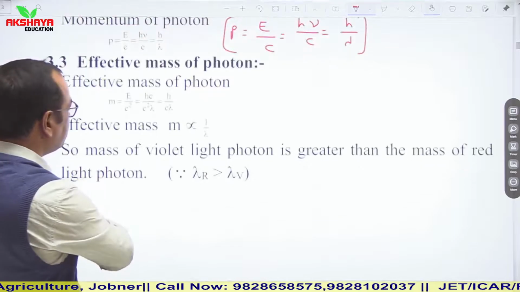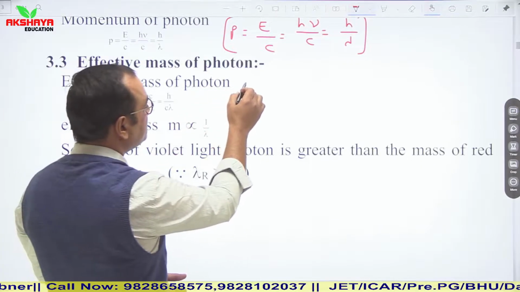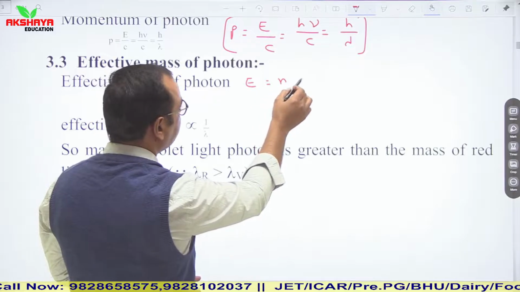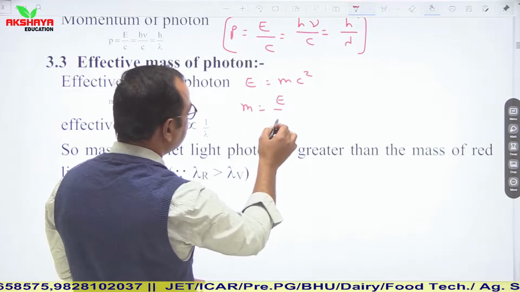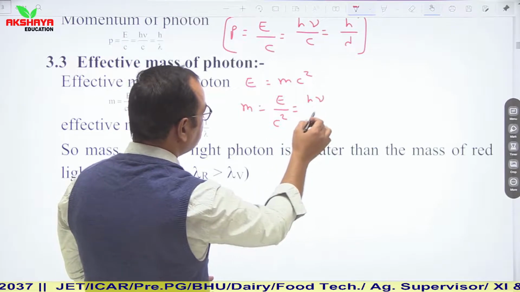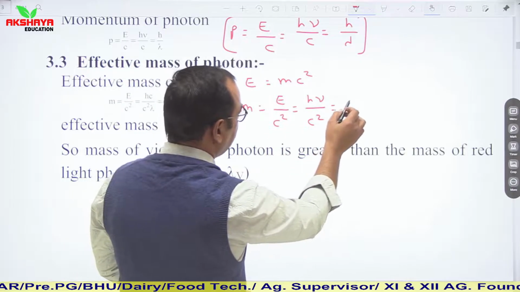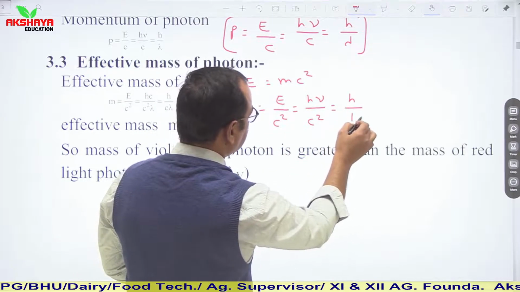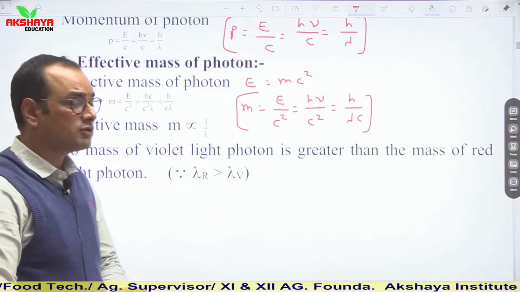Effective mass. So if we talk about effective mass, then effective mass can be calculated by using Einstein's relation E is equal to mc². So m is equal to E upon c². Again E can be written as hν upon c², or you can say ν = c/λ. So it is h upon λc. So this way you can also remember effective mass of photon.